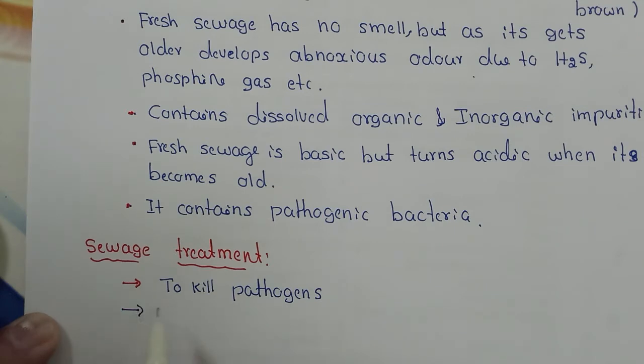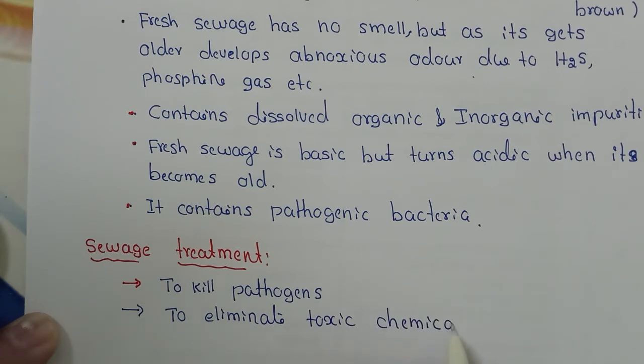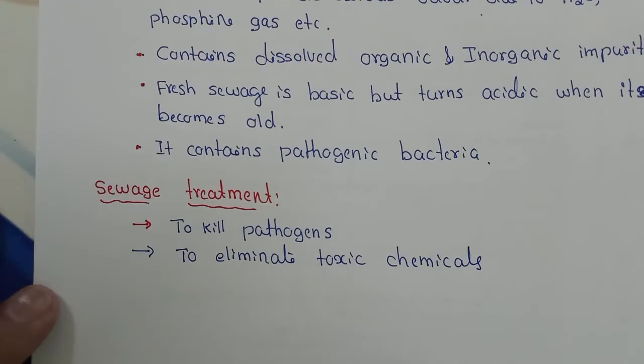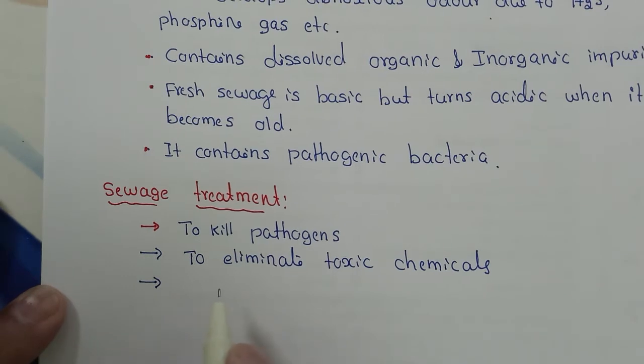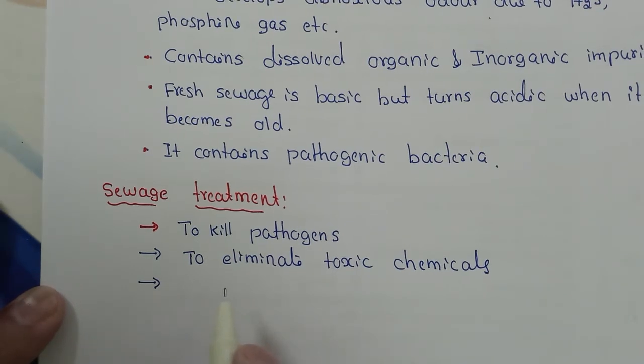Then it contains chemicals. It has to be removed. To remove or to eliminate chemicals that are toxic. As we know, sewage contains organic waste and inorganic waste, organic chemicals and inorganic chemicals.